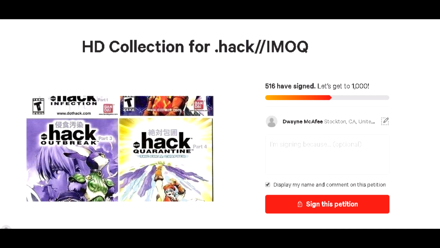Now I know usually petitions don't do much, but I figured if we share it around enough and we get enough names on it, we can use it as fodder, not to sway anything, but at least give some kind of backing power, saying, hey, we have this many people willing to sign the petition, saying that they're willing to pay for another game. So it might give Bandai Namco of Japan the push that we need to get more games made.